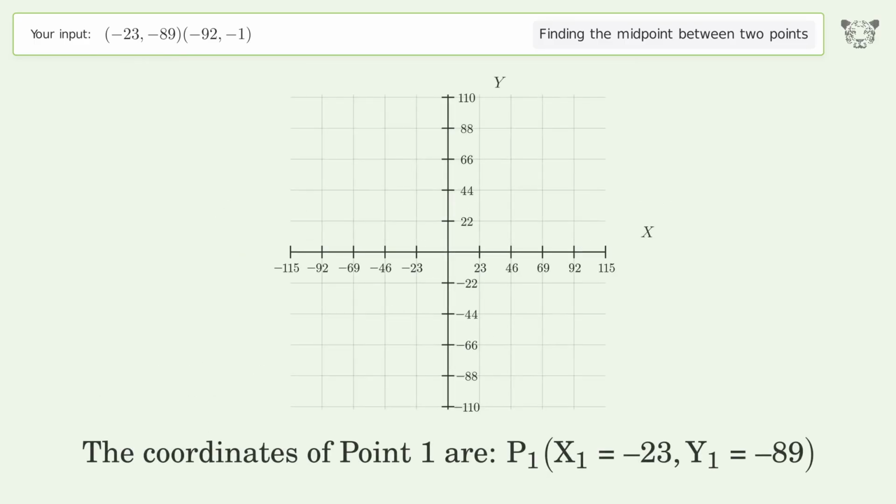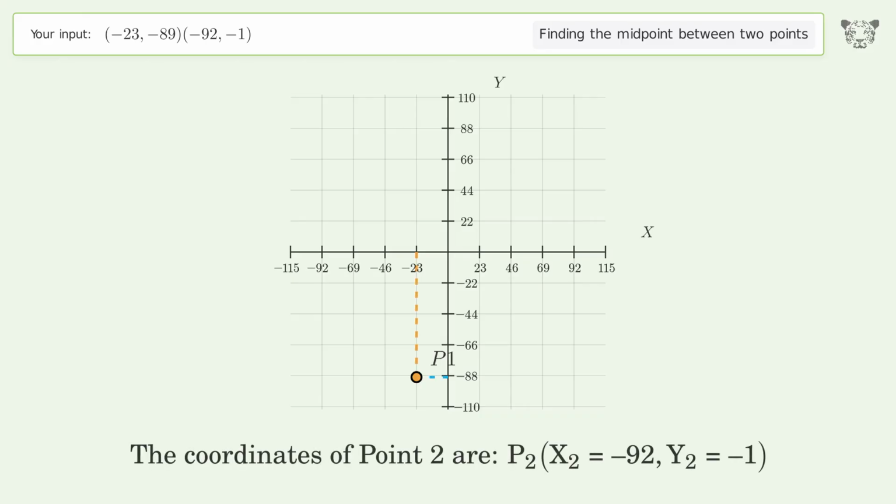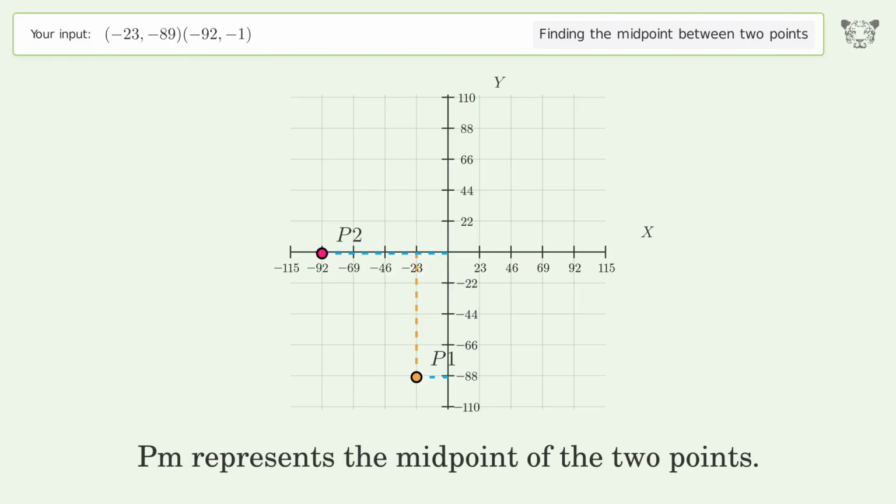The coordinates of point 1 are, x1 equals negative 23, y1 equals negative 89. The coordinates of point 2 are, x2 equals negative 92, y2 equals negative 1. PM represents the midpoint of the 2 points.